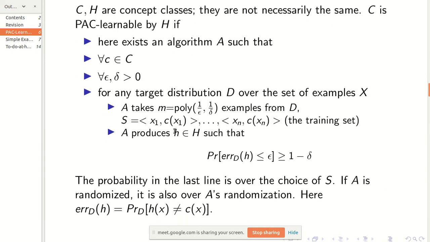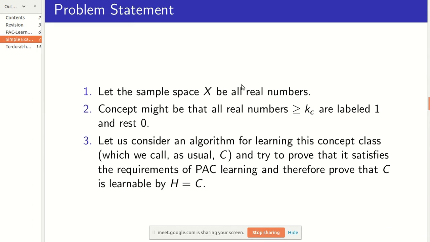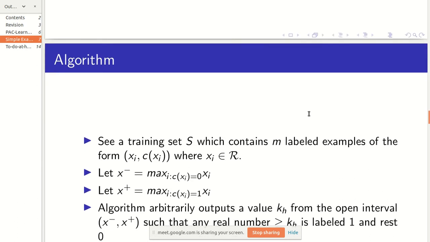Here the function which we'll be proposing, h, will be a function of this type. We'll propose a function where if a number is greater than or equal to some constant k, then we'll label it as 1, and if it is less than k, we'll label it as 0, and we'll look at the efficiency of it. Obviously k and kc need not be equal because we are trying to get a nearby fix, not the exact fix. Actually, getting the exact fix is not possible, as you know. I can give any adversarial example and you cannot get the exact fix. So let's see what our algorithm is.